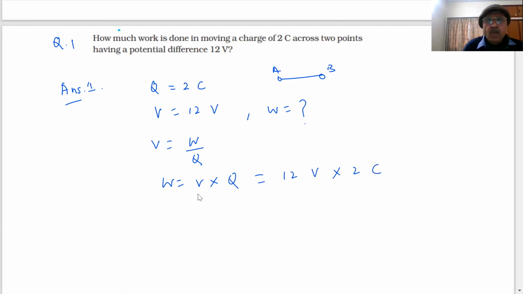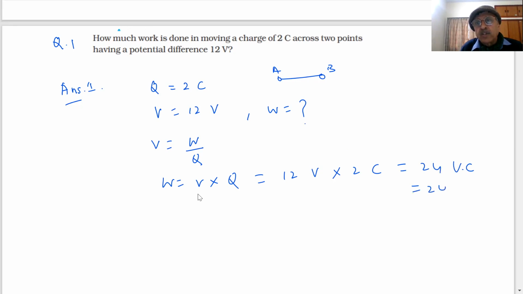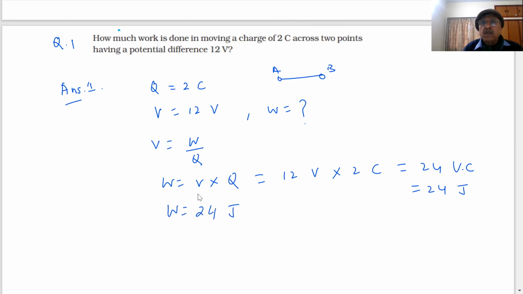What is the answer? 24 volt coulomb. This volt into coulomb is the joule. Joule is the SI unit of work. So the answer is 24 joules. Is it clear? We have to write the units also, students. Units are very important.